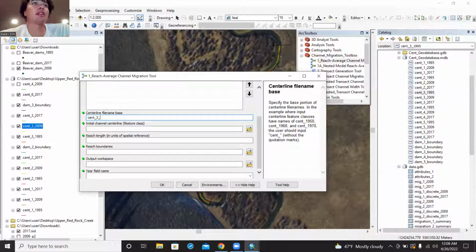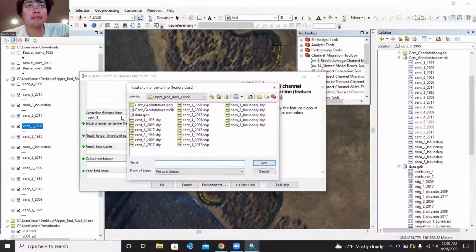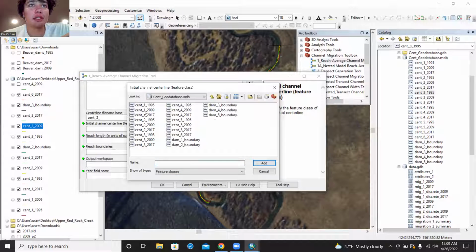So don't put anything after the year, you put it before the year. Initial channel center line, here, and we click on center line, that's where it is. And we have center line 3, and our initial one is 1995.